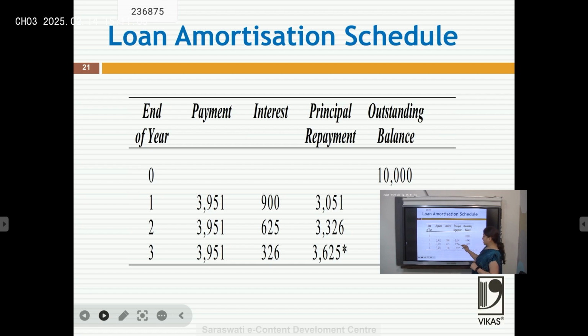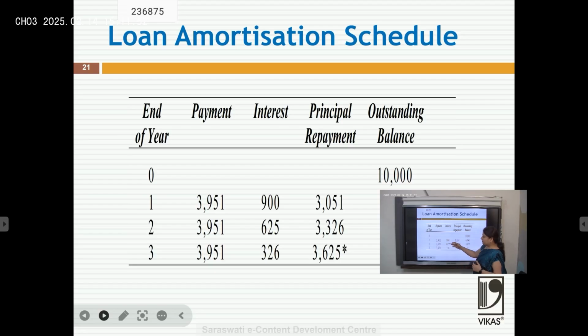What is the remaining principal? If we subtract 3,051 from 10,000, we get 6949. Next year the interest would be on 6949. Nine percent of 6949 would be 625, but he has paid 3951, so the remaining amount he has paid toward principal is 3,326. The remaining principal would be 6949 minus 3326, that is 3623. Interest would then be charged on 3623, which would be 326 at the rate of 9%. But he has paid 3951, so the remaining amount, 3625, is principal, which is equivalent to 3623.